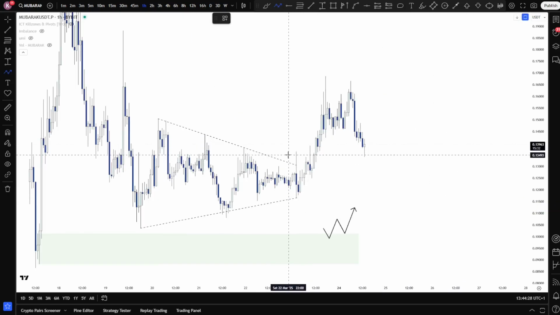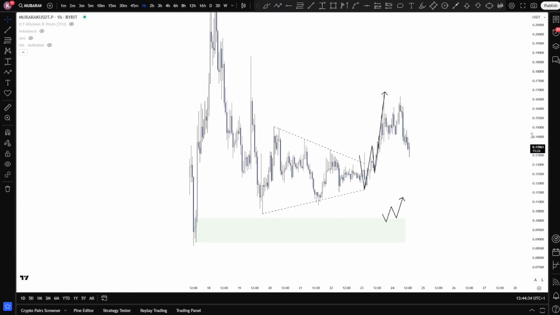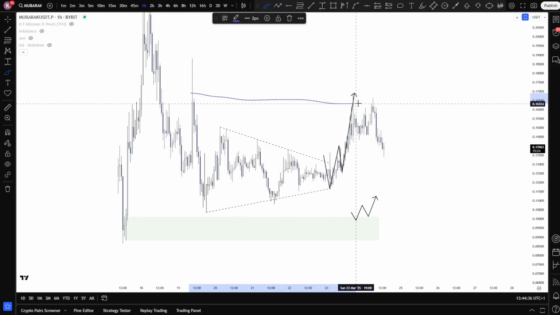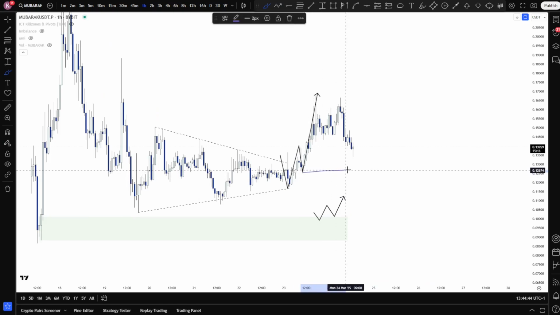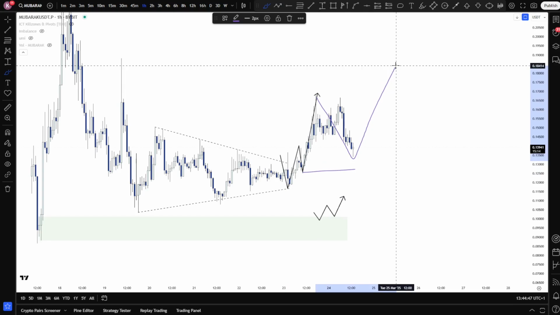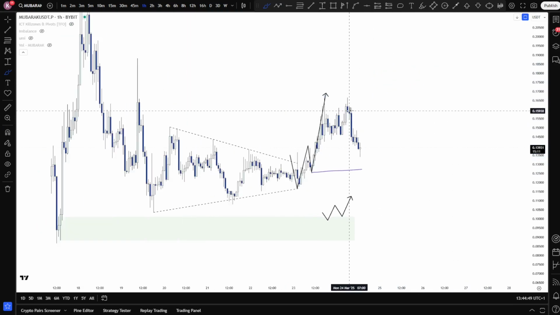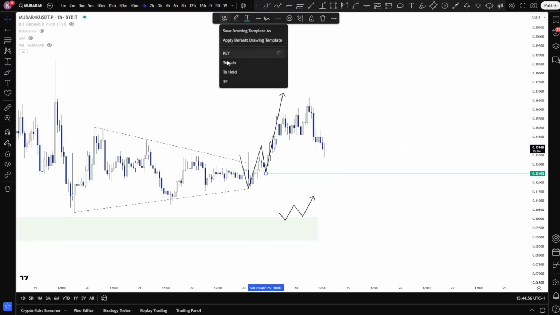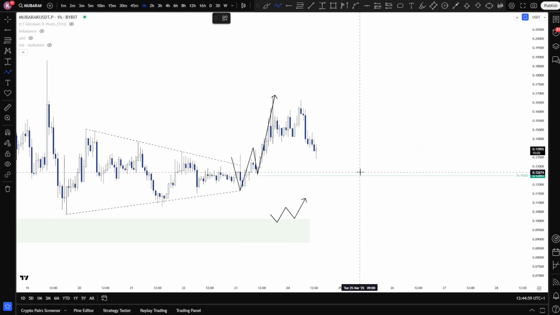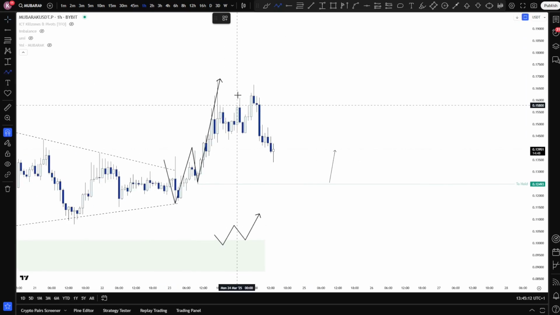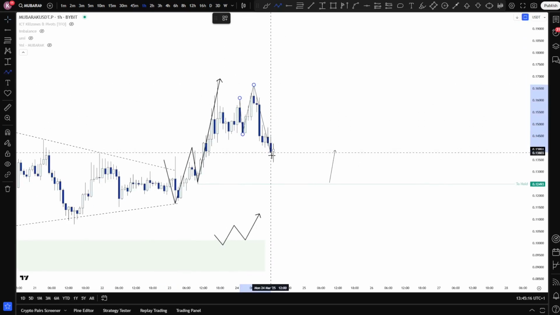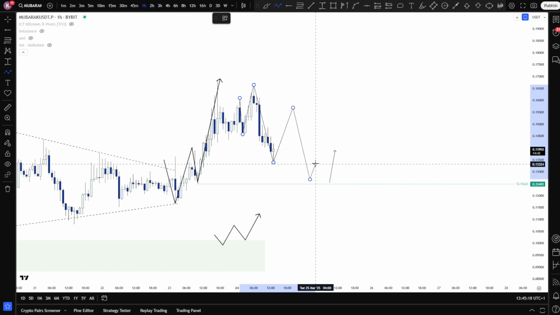When we start drawing our local structure, like this was our last pullback before we made new highs. Of course, our high time frame expectation order flow is this lower high for this lower low, but if we never manage to break our local structure towards it, then we will just keep on pumping. So if this doesn't happen, then we will just keep going up. So I put a line here, these are to hold, and if we can keep on holding this line, it is up. Of course, in order for this upside to happen, we would have to follow this internal market structure, which is making lower lows, lower highs, and lower lows right now.